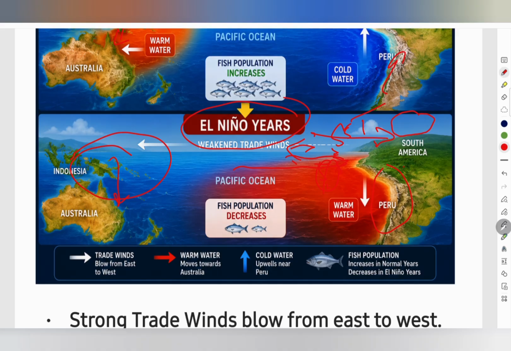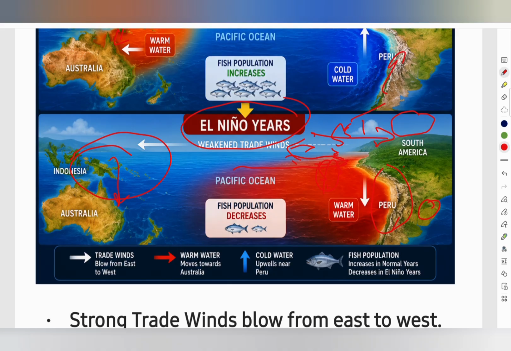Now we have discussed one word, that is upwelling. What is upwelling? Under normal conditions, cold nutrient-rich water rises near the coast of Peru. This process is called upwelling. But during El Nino, warm water spreads over the eastern Pacific and forms a thick warm layer on the ocean surface. This layer acts like a barrier. It prevents the cold water from rising to the surface.